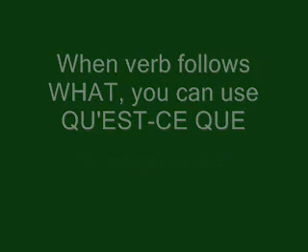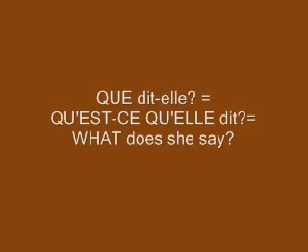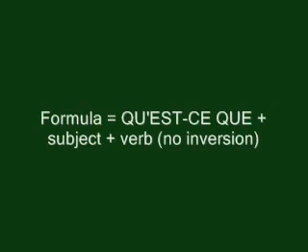So the same question asked previously, que dit-elle, will be qu'est-ce qu'elle dit? No inversion of the verb here. And our formula will be qu'est-ce que plus subject plus verb.